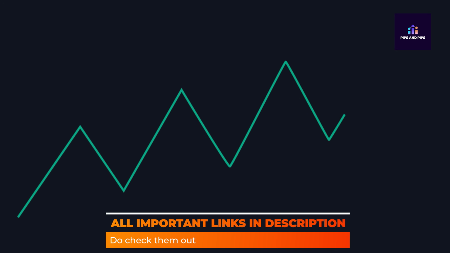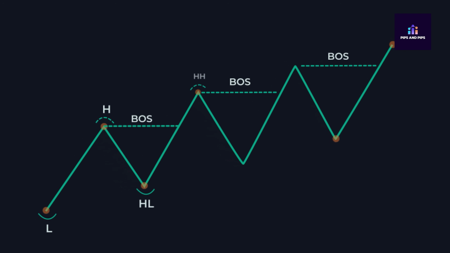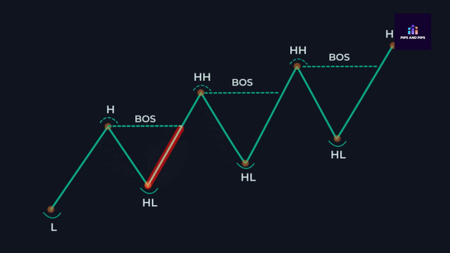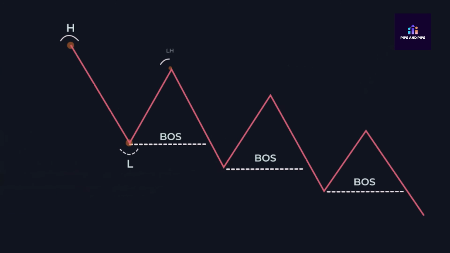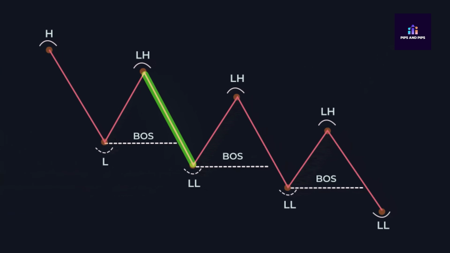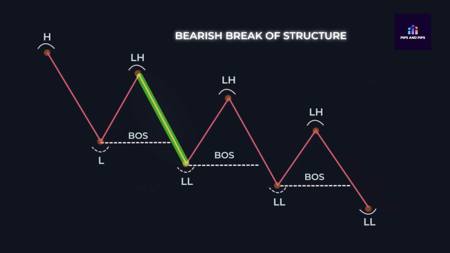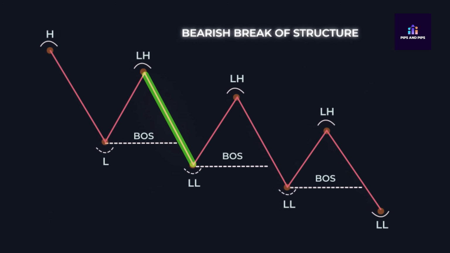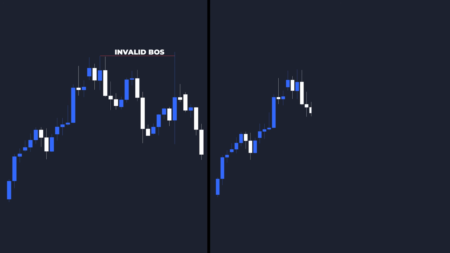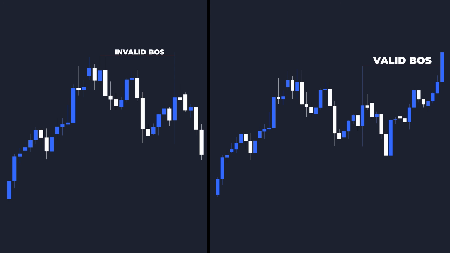Friends, in a bullish scenario, if the market breaks above its previous higher high, we will call this a bullish break of structure. Similarly, in a downtrend, if the market breaks below its previous lower low, we will call this a bearish break of structure. But this is not so simple. Break of structure has some rules, and only when those rules are fulfilled do we consider BOS valid. The most important condition is that the structure must be broken by the candle body, not just by the wick.